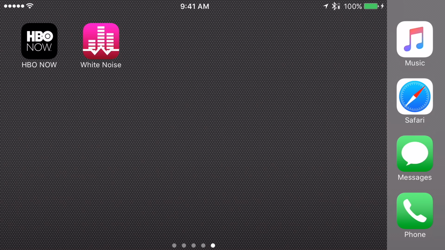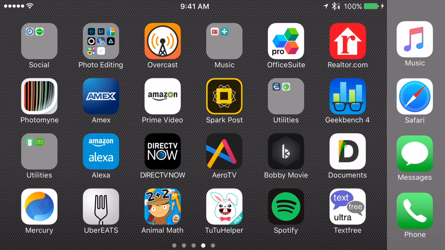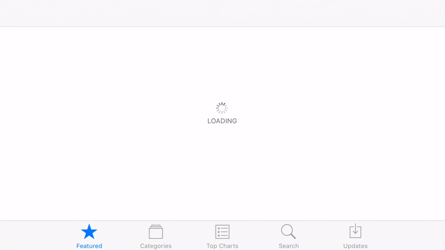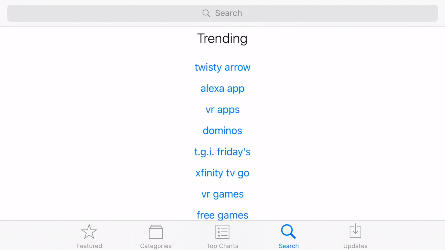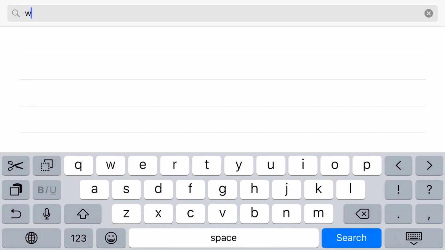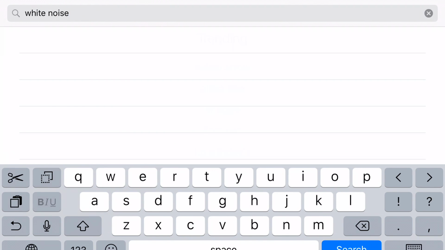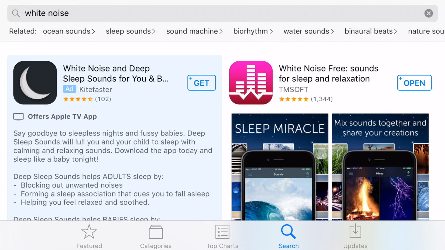My name is Alex, and today we're gonna go over an application from the App Store I would like to review today. It's called White Noise. First of all, you can find this application on the App Store by simply typing in White Noise. Once we type in White Noise on the App Store, we should be able to locate it. Since I already downloaded it, it will show as open, but there it is.